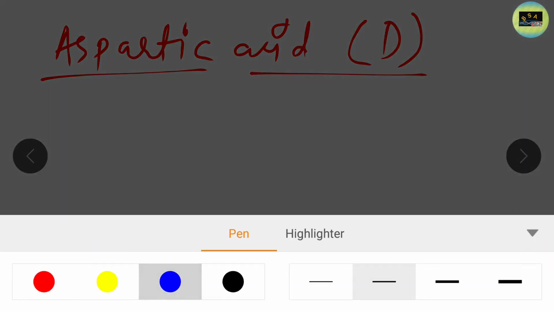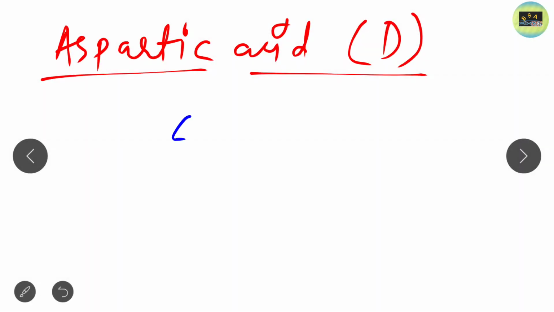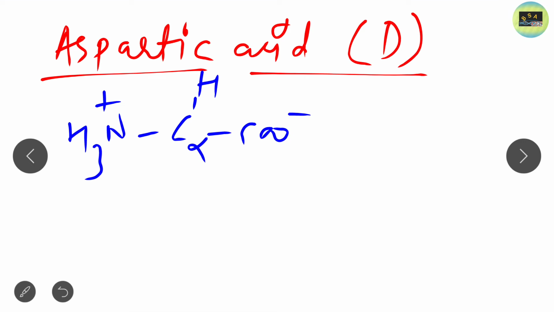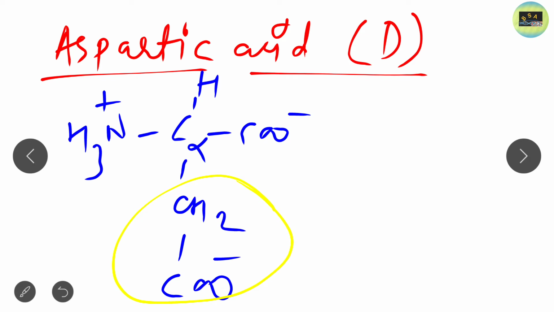Now, if you look at the structure of aspartic acid, C alpha, COO minus, NH3 plus, this is the hydrogen. Up to this same, very simple structure, CH2, C double bond O minus. This is the structure of aspartic acid. Very simple structure, and the simplest side chain is present in aspartic acid. Clear? So this is the structure of aspartic acid.